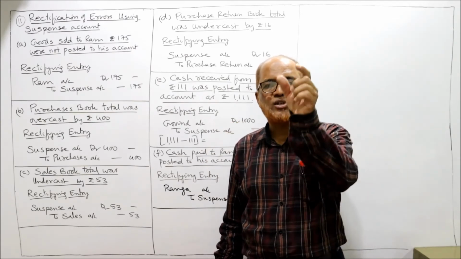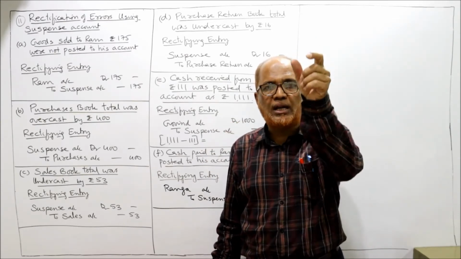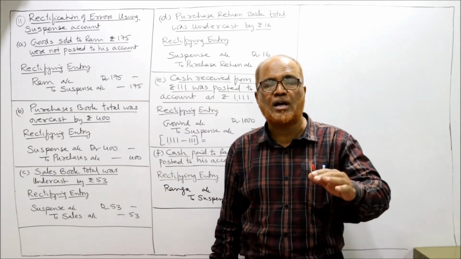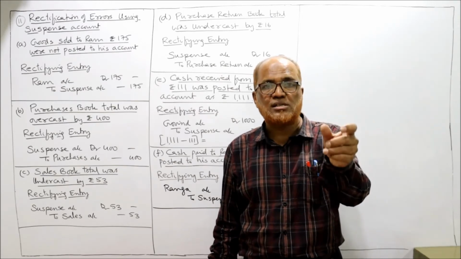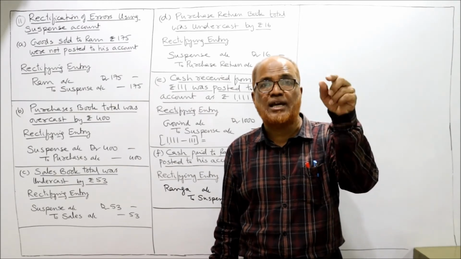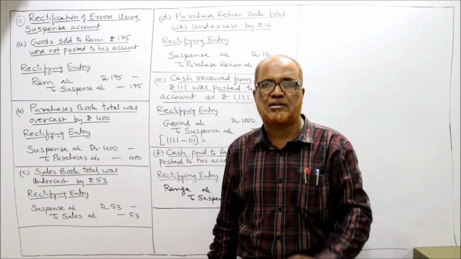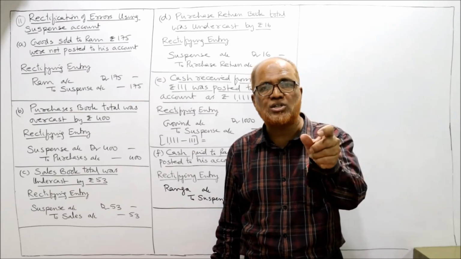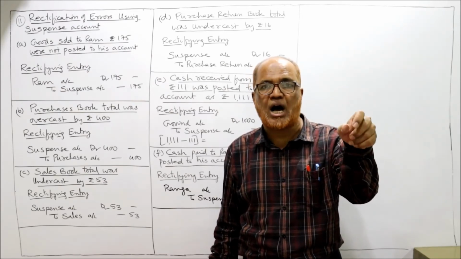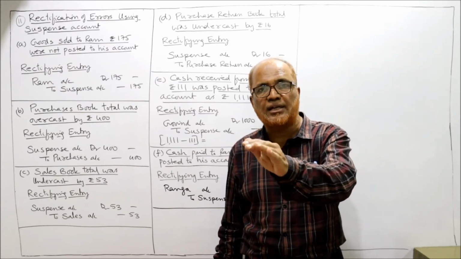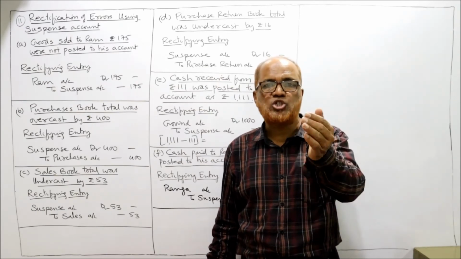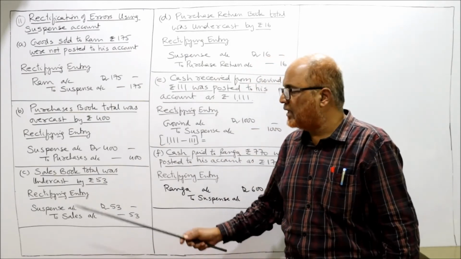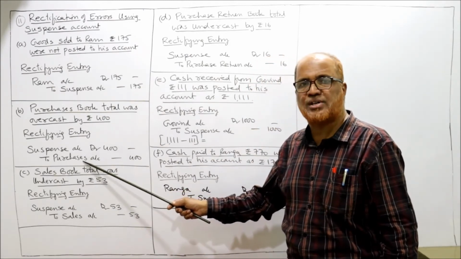The purchase account always shows a debit balance. So on the debit side of the purchase account, there is overcast. Overcast means taken more. So the purchases account debit side was taken more. Now we credit the purchase account, because in the purchases account the debit side is overcast, so the credit side we take. So the purchase account will be credited and the suspense account will be debited. So the entry will be suspense account debit to purchases account.